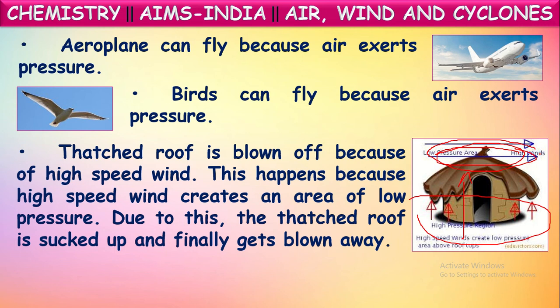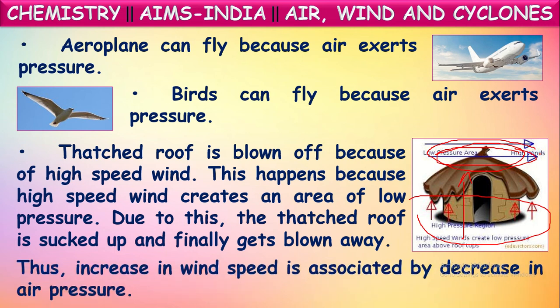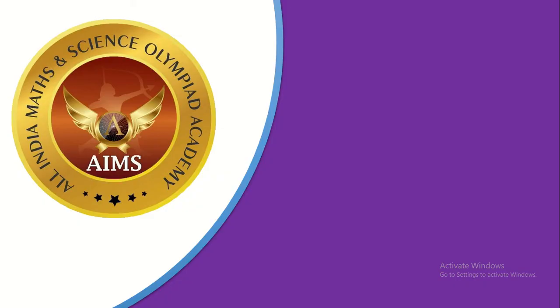So these all are because of the air pressure, air exerting pressure. Thus we can say increase in wind speed is associated with decrease in air pressure. If air pressure is decreased, wind will rush to that place from high pressure areas. Okay, that's about air pressure.